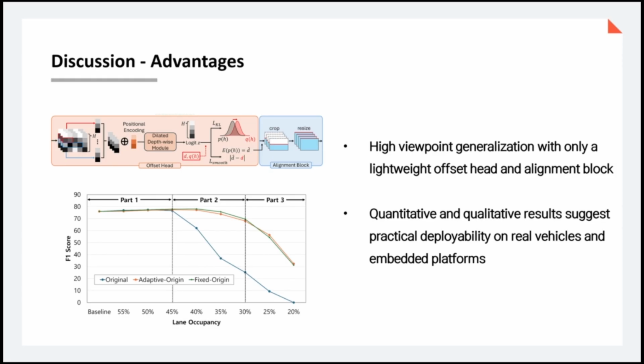Our proposed lane detection method achieves strong viewpoint generalization with only a lightweight offset head and alignment block, and the quantitative and qualitative results show its potential for deployment in real vehicles.